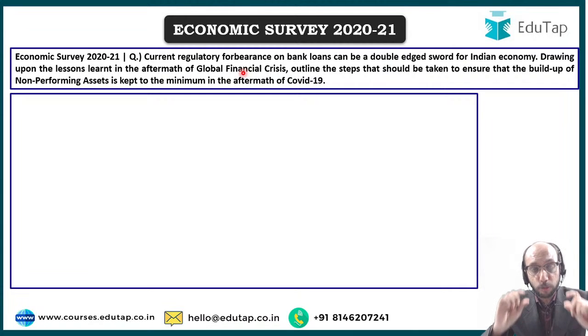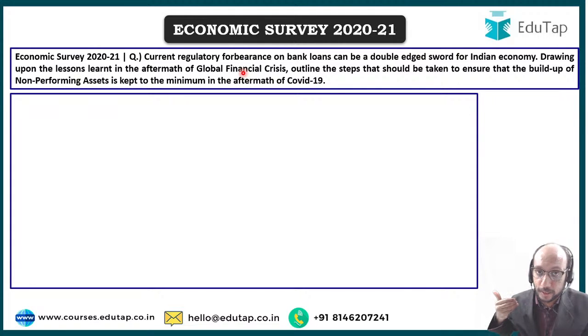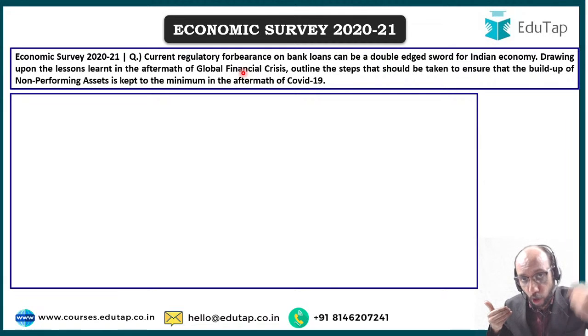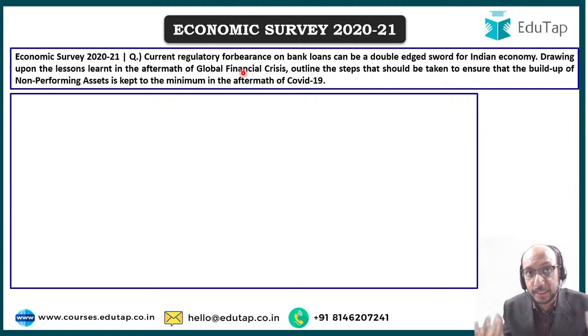So regulatory forbearance that was exhibited during global financial crisis eventually led to the problem of non-performing asset, right, in the economy. But does that mean that regulatory forbearance should not be exhibited at all? What is the lesson that we have learned out of global financial crisis, and how can that lesson help us to deal with COVID-19 induced problems? That is the question. सवाल ये है कि yes, currently we are again exhibiting regulatory forbearance on bank loans, right? But it can be a double-edged sword. How can it be a double-edged sword?